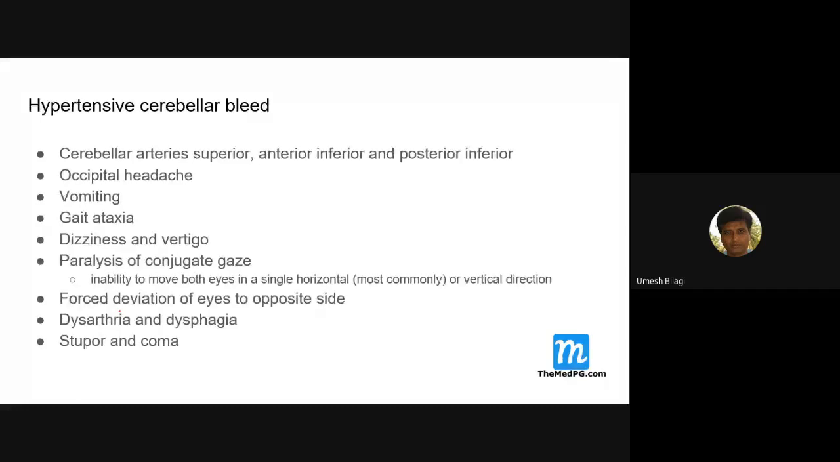Hypertensive cerebellar bleeds, the least common bleed, from the cerebellar arteries: superior, anterior inferior, posterior inferior. Occipital headache. This is the one thing you should remember: vomiting. Cerebellar bleed patients come with projectile vomiting, very repeated vomiting with headache and stroke. You think of cerebellar bleed. A patient who comes with vomiting and loss of consciousness, you should suspect cerebellar bleed and investigate, probably with MRI. Posterior structures are better seen with MRI. You can get a CT, but look at this. And the cerebellum is concerned with ataxia.